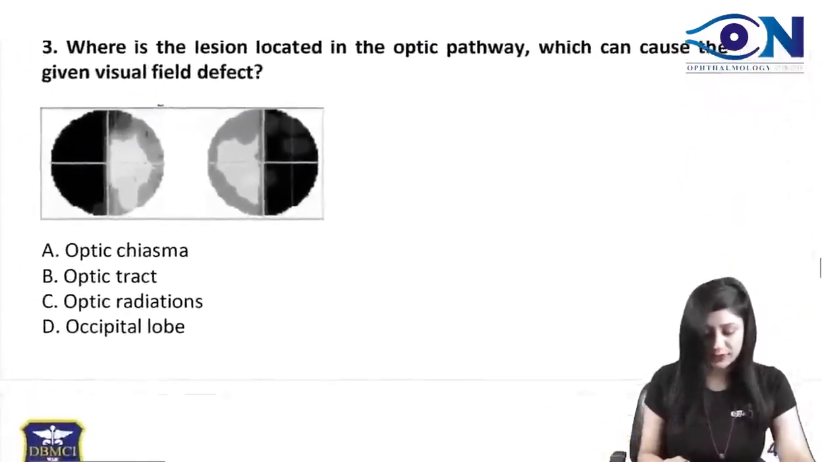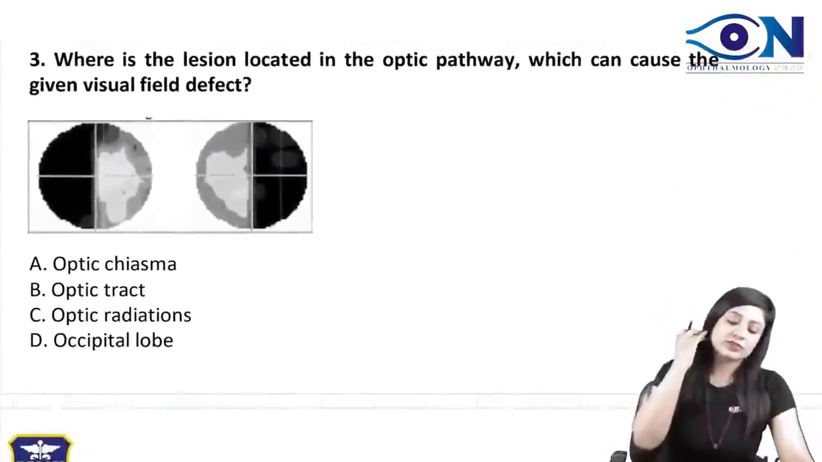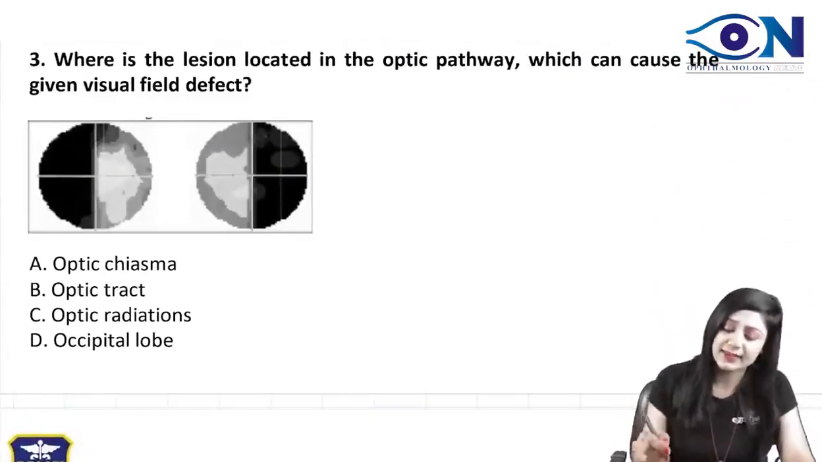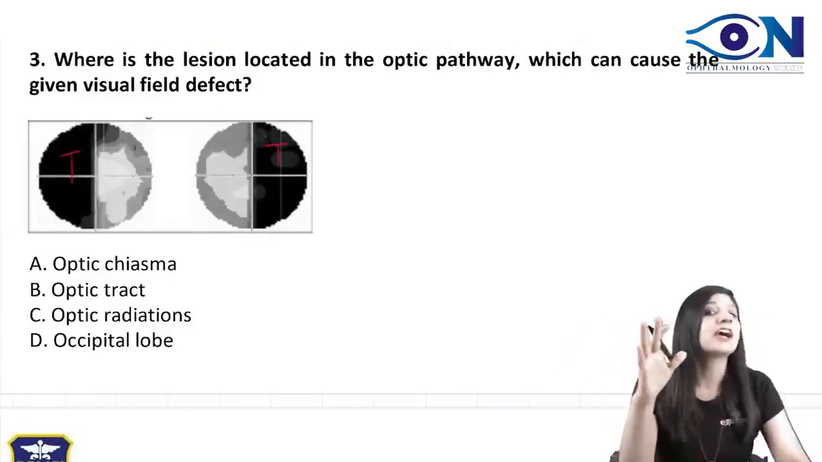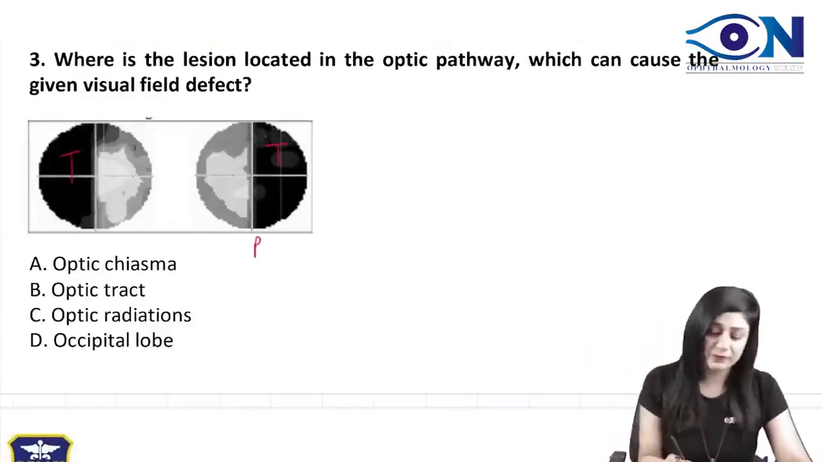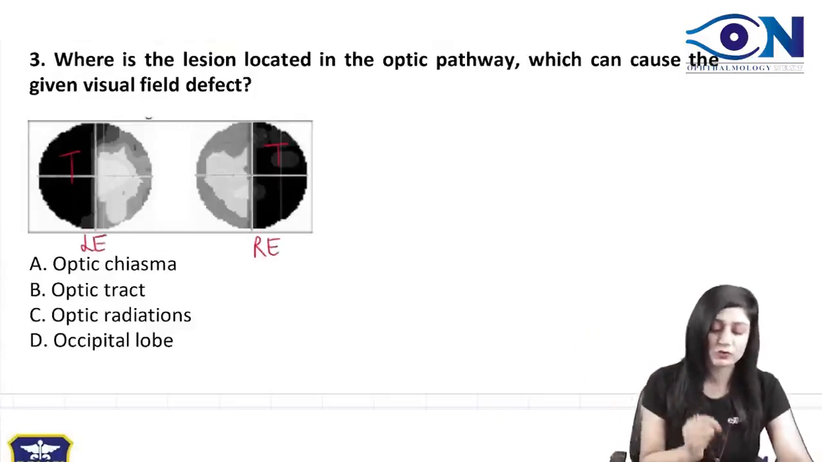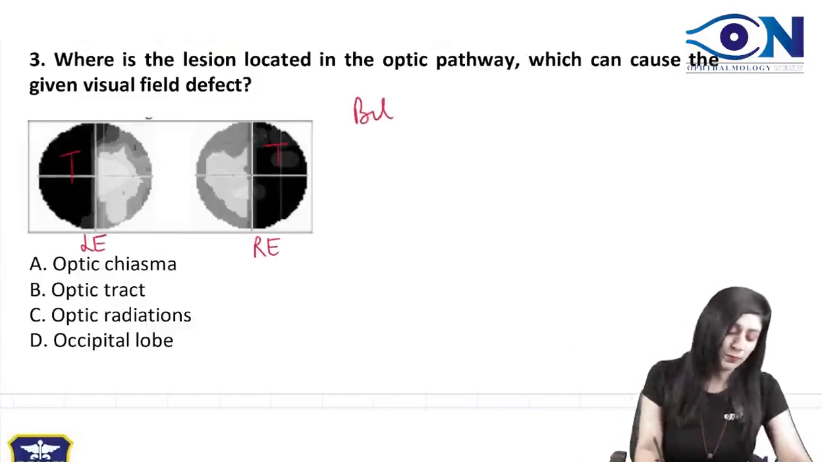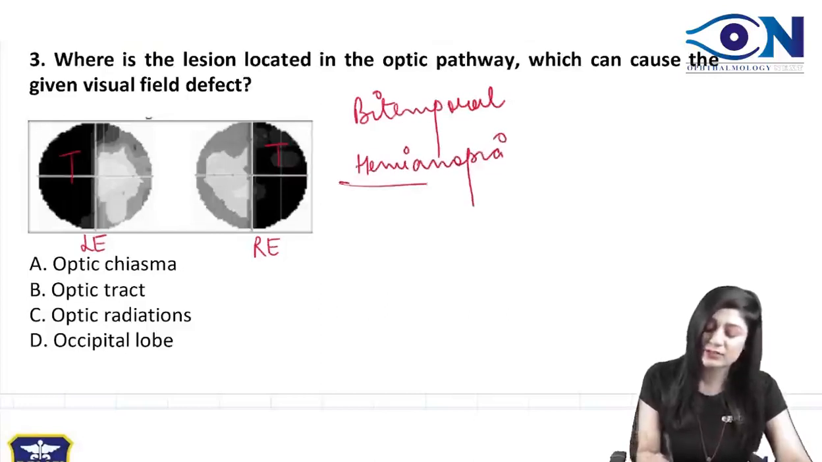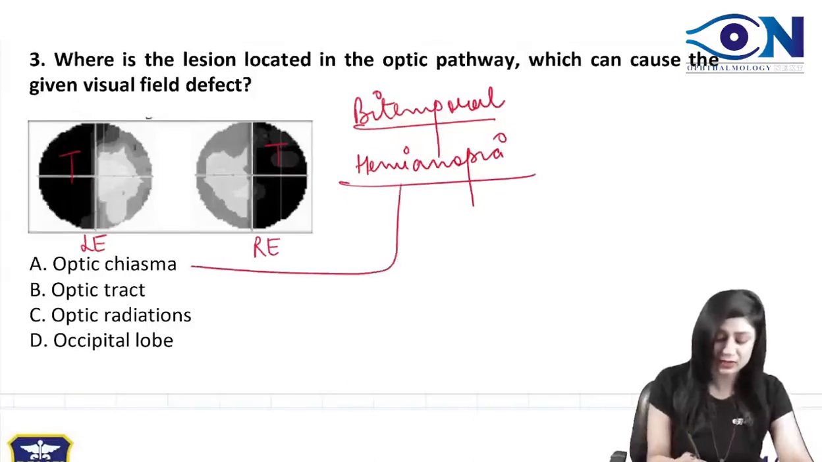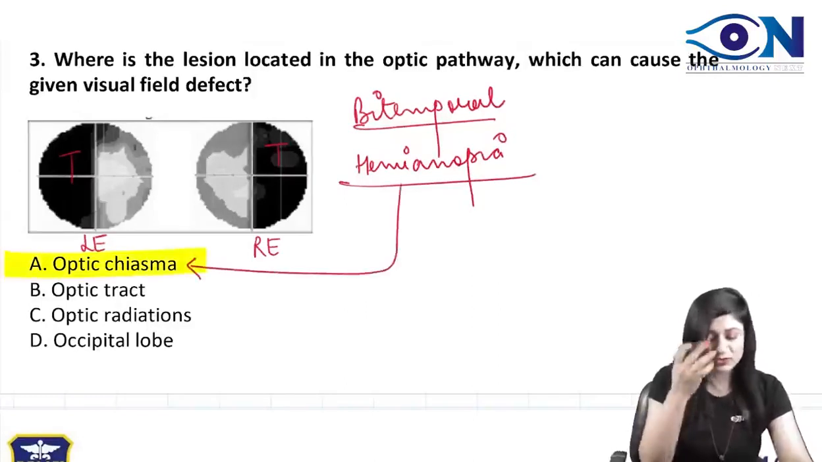Now see this. What is this? Where is the lesion located which can cause a defect like this? You can see that it is the temporal portion of this eye and the temporal portion of the other. Even if you do not know which eye, you should know that your right side will be the right eye visual field and your left side will be the left eye visual field. So you can see this is bitemporal hemianopia. Because it's a bitemporal hemianopia, this is a lesion in the optic chiasma. So the answer to this question is the optic chiasma. A very straightforward question, very important.